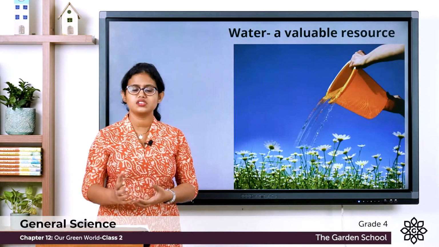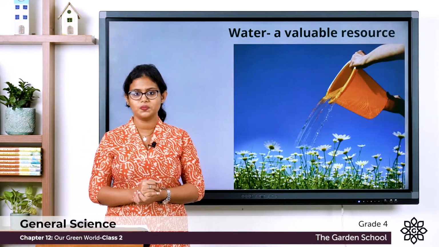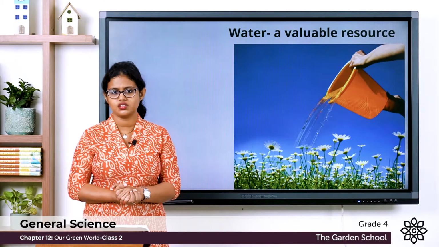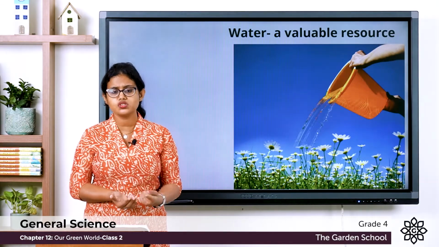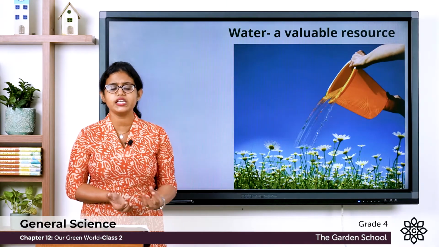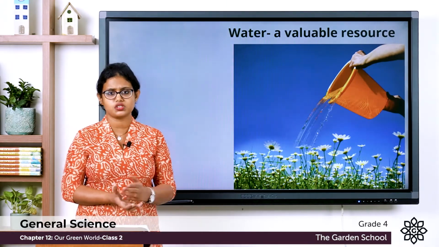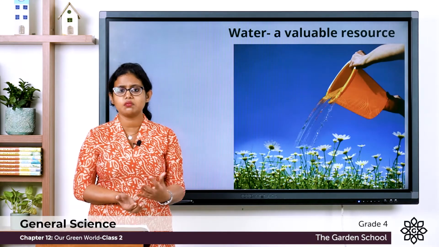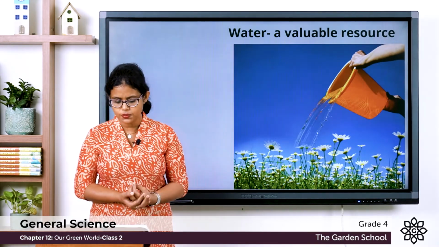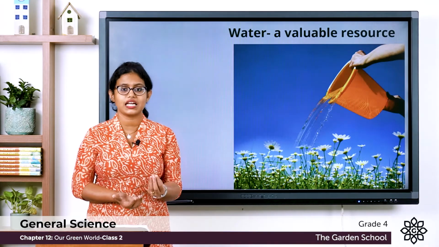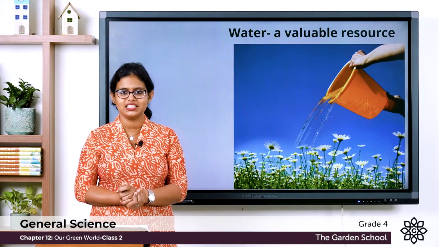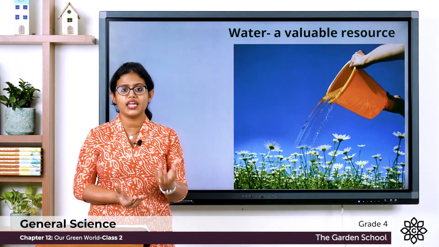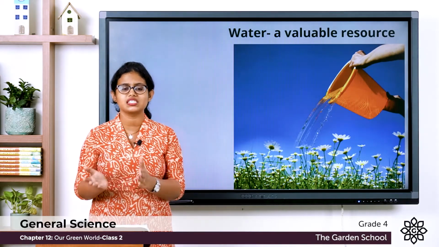Now, let's discuss about water. So, we all know water is a renewable resource, which means it can be used repeatedly and can be replaced by natural process. So, why is it called a renewable resource? Because it can be renewed. It can be renewed by the water cycle. You know what is a water cycle? The continuous natural process that occurs in the nature, we call it as water cycle.